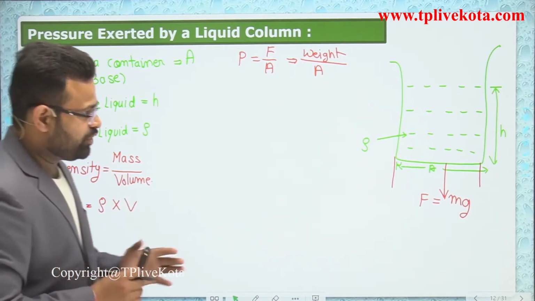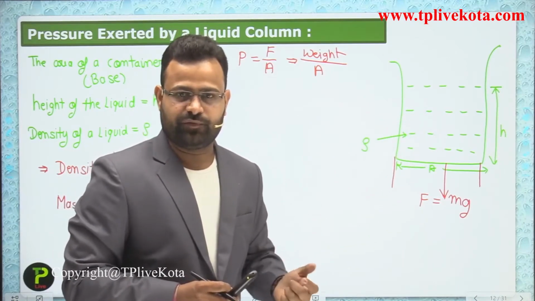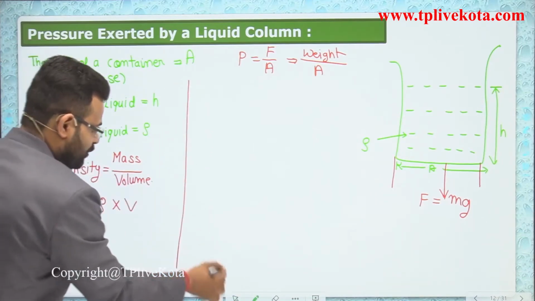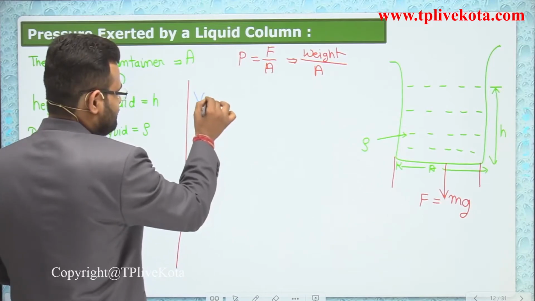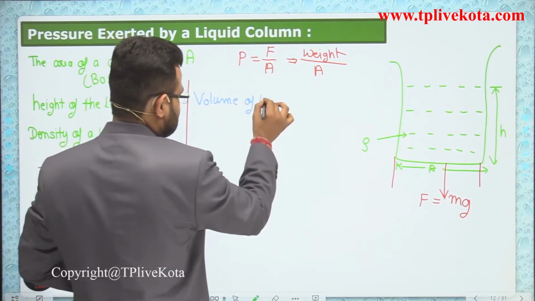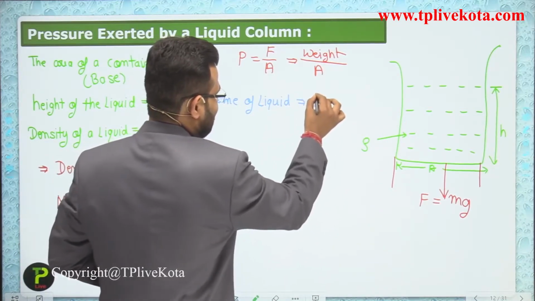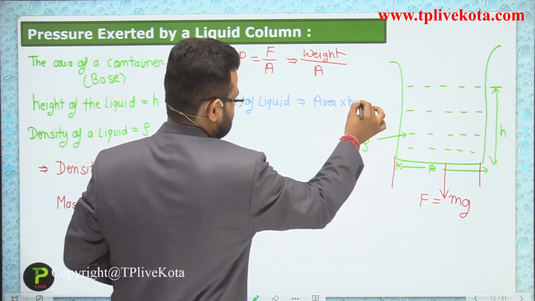So what is the volume of the liquid? The volume of the liquid is the same as the volume of the container, so volume can be written in the form of area into height. So volume of liquid is equivalent to area multiplied by height.